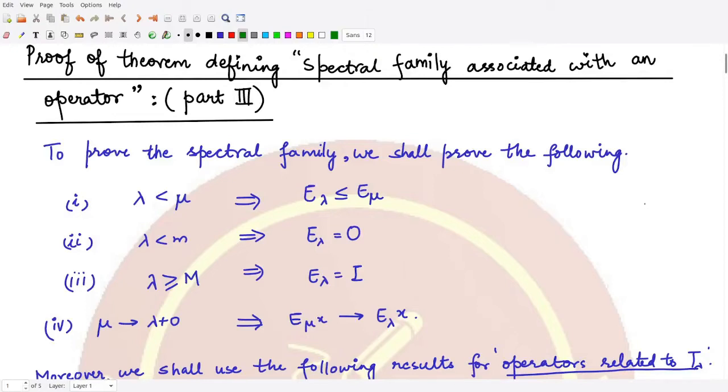In this video we'll be looking at the next part of the proof for this theorem which defines the spectral family associated with an operator. In order to prove the spectral family associated with an operator, we have to prove these four things, of which the first three parts have already been covered in the previous videos. Now we'll be concentrating on this fourth part, where we want to prove that whenever we tend this mu towards lambda plus 0, that means we are taking the limit from the right hand side, in that case the projection operator E mu x would tend to E lambda x, right?